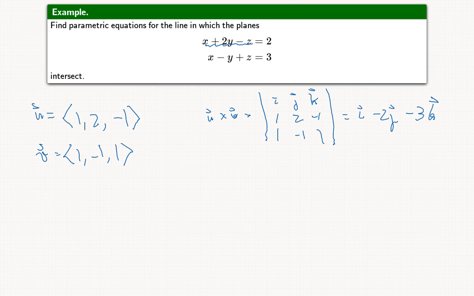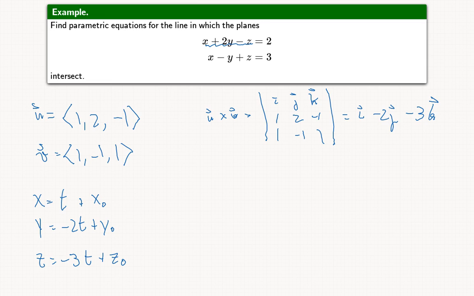All right, so now we know that the line will have a parameterization of the form x equals t plus x0, y equals -2t plus y0, and z equals -3t plus z0. So now we just need to find what these constants are.